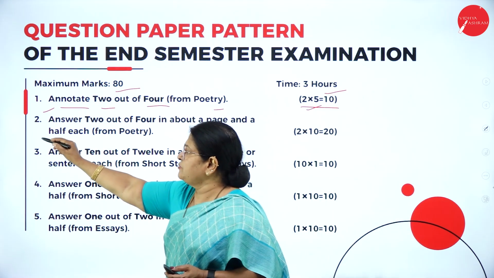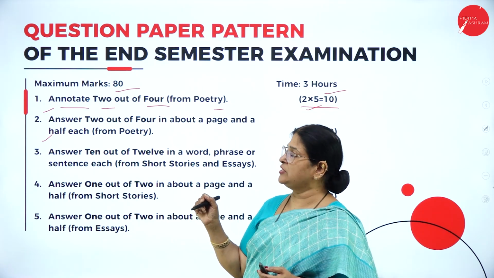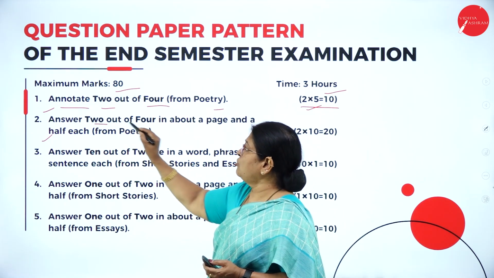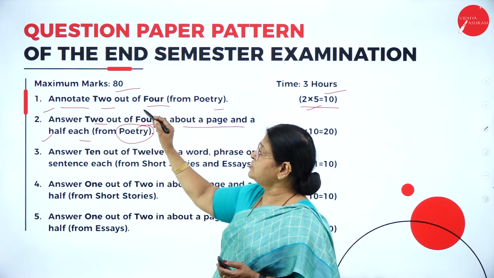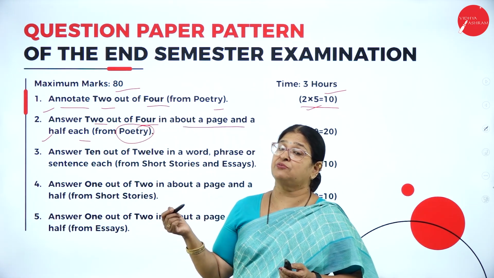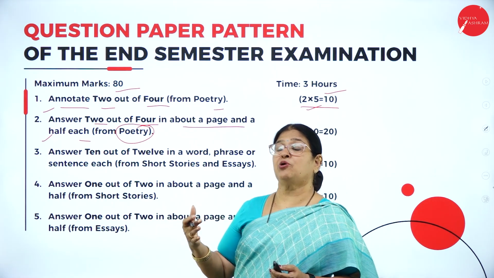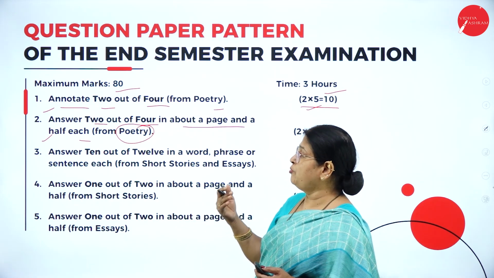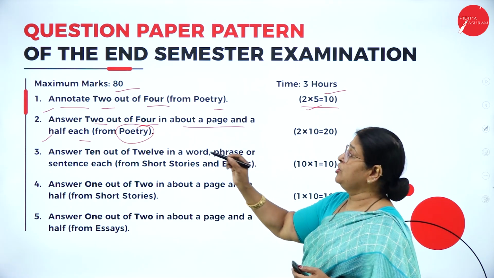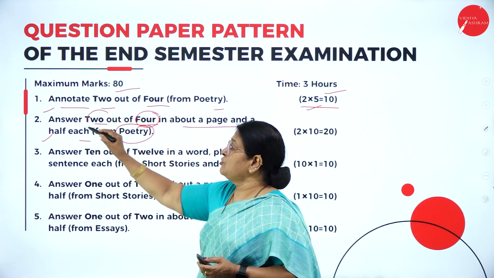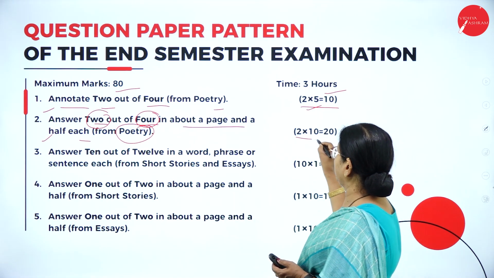Then the second question, very important, is from the same part, that is from the poetry, unit 1. Answer 2 out of 4 in about a page and a half. That is also from poetry. So the first was annotation or analysis of the lines of the poem, but the second question of your question paper is about writing essay type questions on the poems. So about a page and a half, you have to write 2. So 4 will be given, so there is a choice here, right? And answer any 2. So 2 into 10, that is 20 marks.